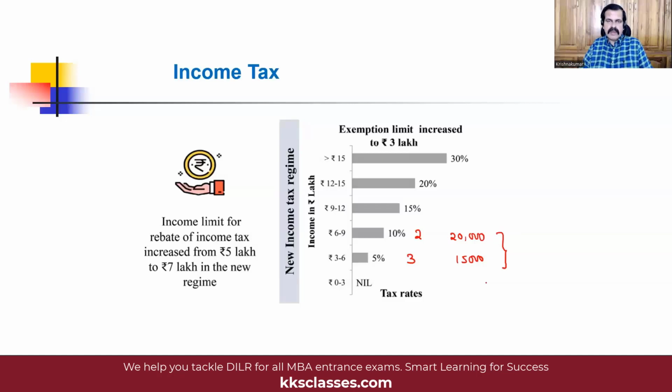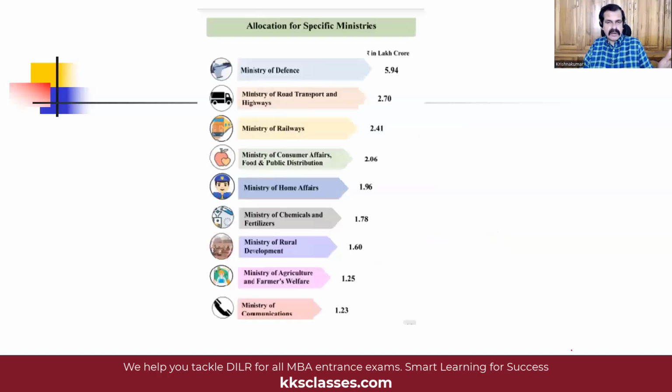Why the reduction in surcharge for the super rich has come as a surprise is because before the budget, there was speculation that the finance minister might introduce a wealth tax to tax the very wealthy people and then use that money to fund programs for feeding the poor and the needy. But instead of that, the opposite has happened. So let us hope that this will spur the very wealthy people to come clean on their incomes and hopefully pay their due taxes.